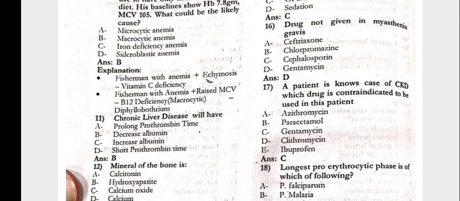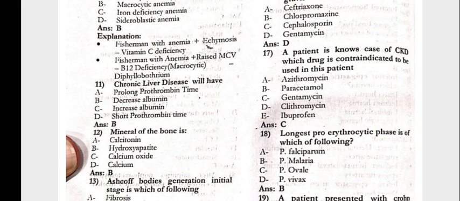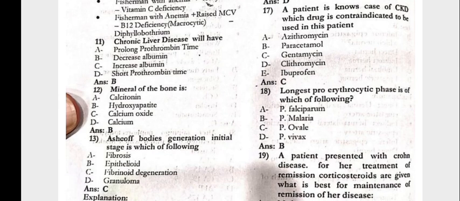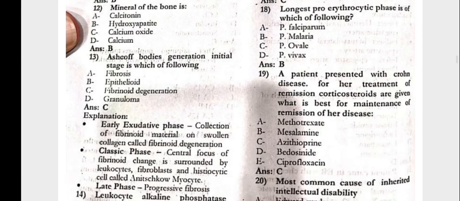Drug not given in myasthenia gravis is the gentamicin. The patient is known case of CKD. Which drug is contraindicated to be used in this patient? Gentamicin. Longest pro-erythrocytic phase is which of the following, that is P.